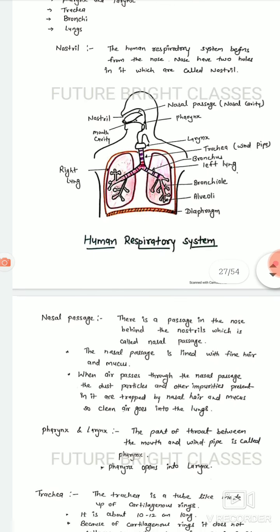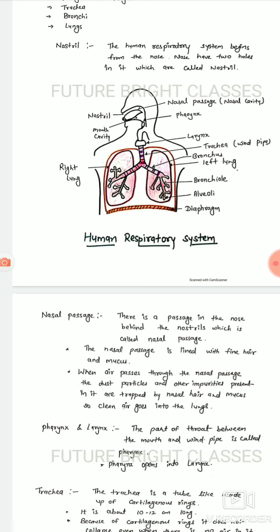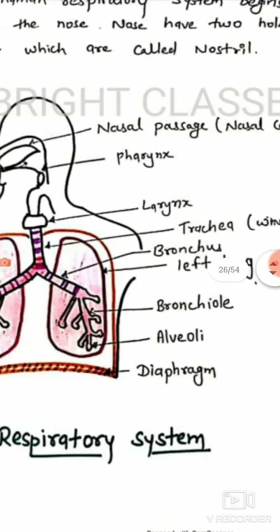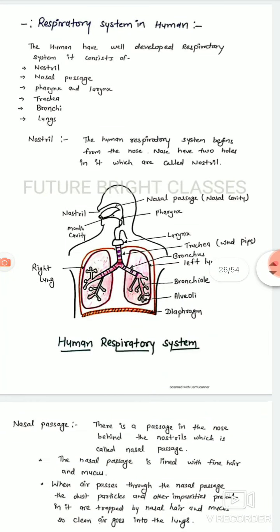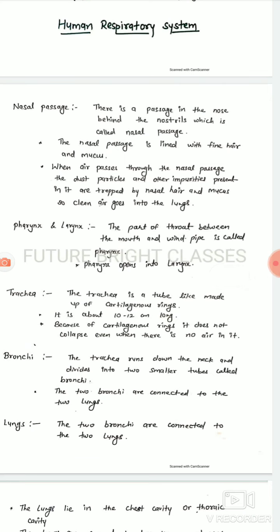This is the diagram of human respiratory system. Nasal passage. This is a passage in the nose behind the nostrils which is called nasal passage. The nasal passage is lined with fine hair and mucus. When air passes through the nasal passage, the dust particles and impurities present in it are trapped by nasal hair and mucus, and clean air goes into the lungs.